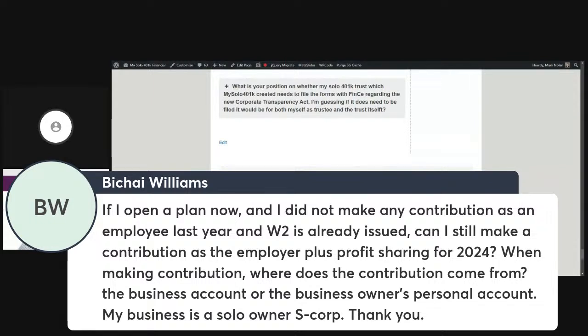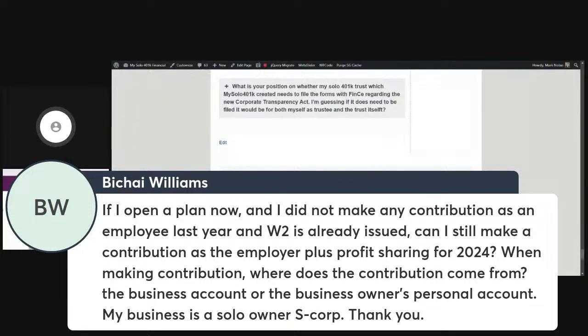If we're talking about tax year 2024, if you are opening a solo 401k plan for the first time here in 2025, you still have time to open the plan here in 2025, which will need to be done by March 15, so that you can make employer contributions for tax year 2024. You will also be able to make voluntary after-tax solo 401k contributions for tax year 2024, as long as you go ahead and open that solo 401k plan here in 2025.